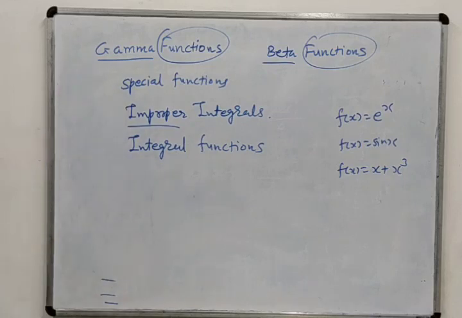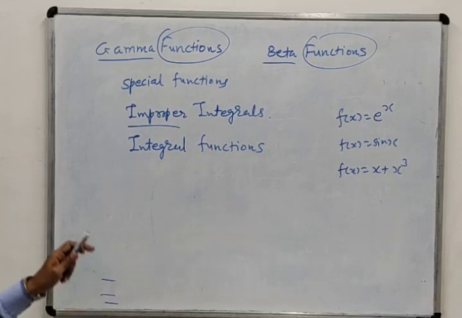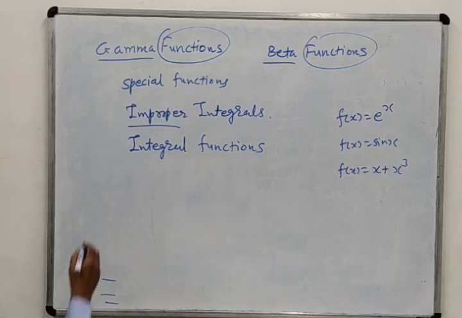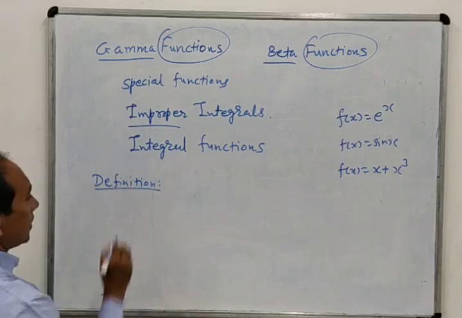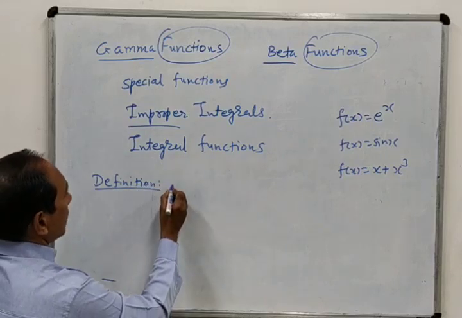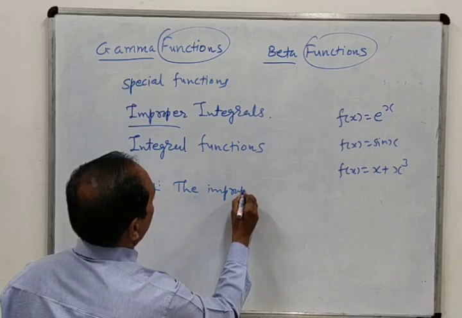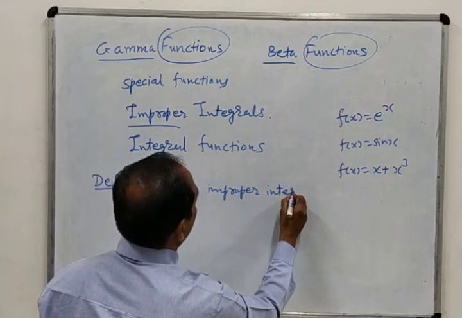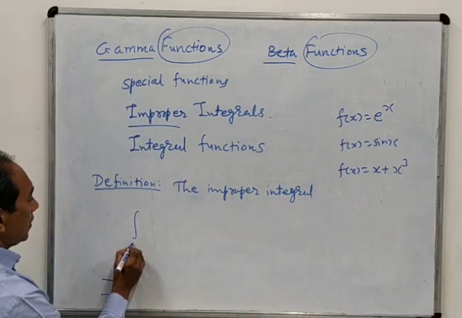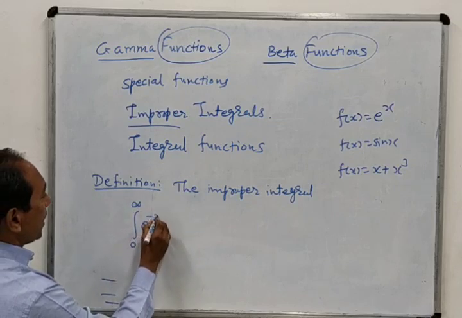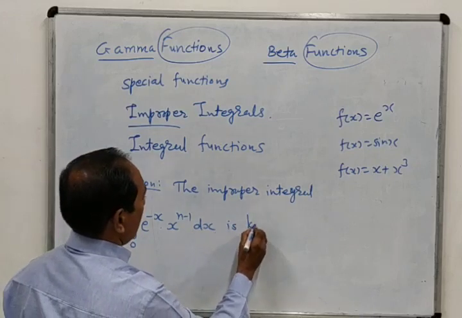First we will see the definition of gamma function, and then its properties. So, definition. Gamma function is the improper integral, integration 0 to infinity e raised to minus x into x raised to n minus 1 dx.